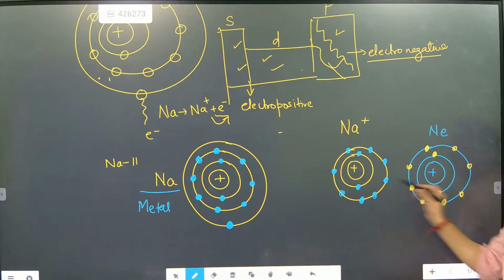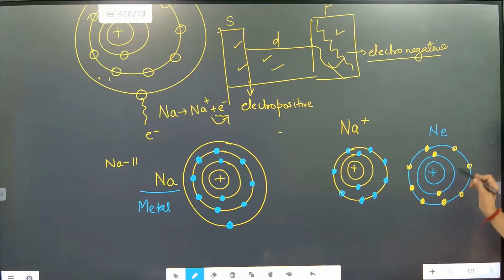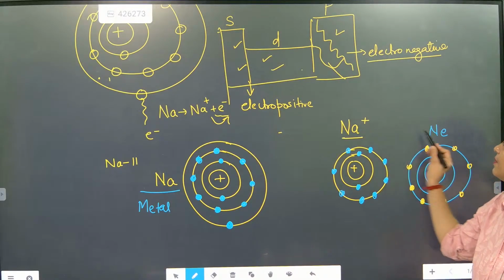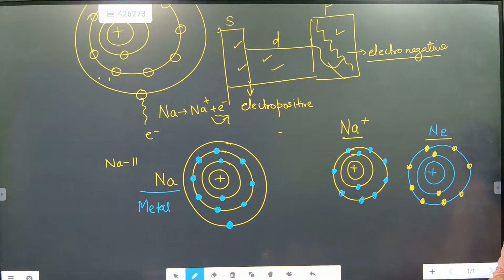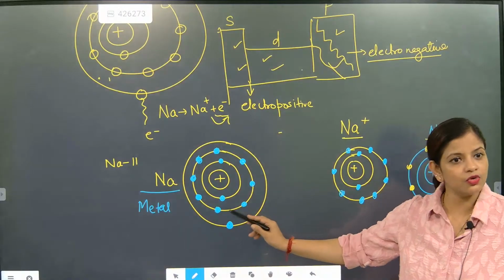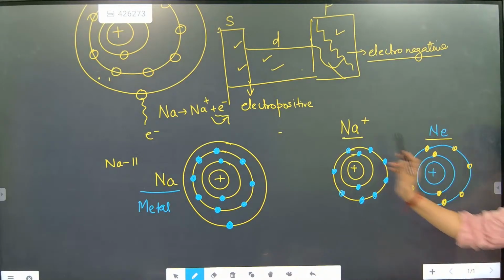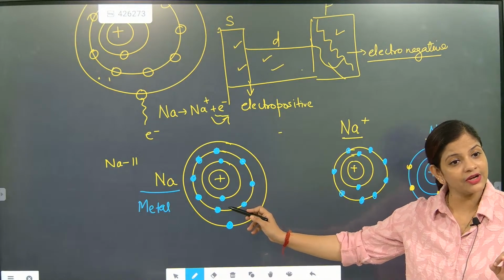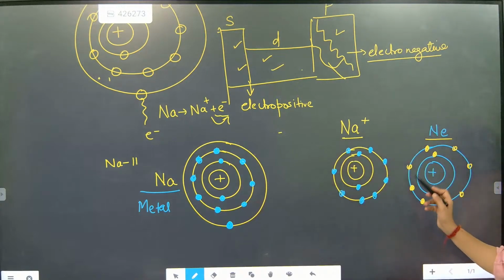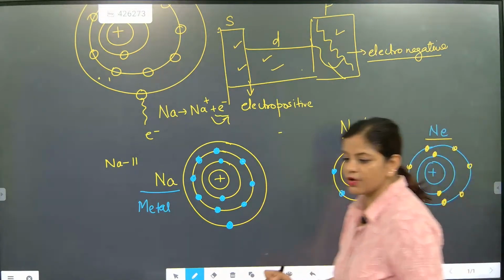Are they both looking the same? Yes. But before giving the electron, was it looking like neon? No. It gave 1 electron, and now it looks like neon.